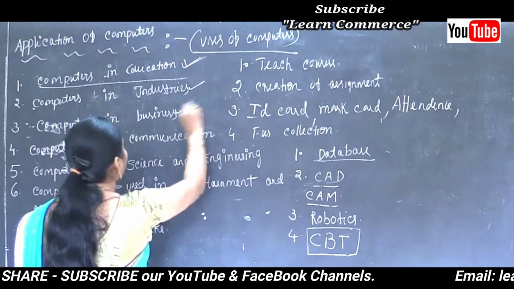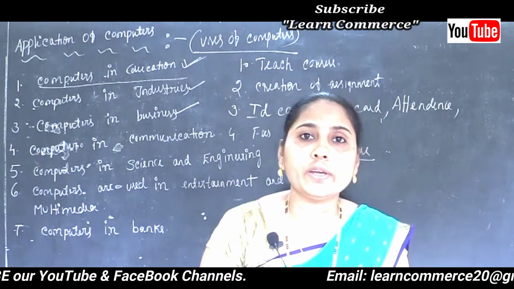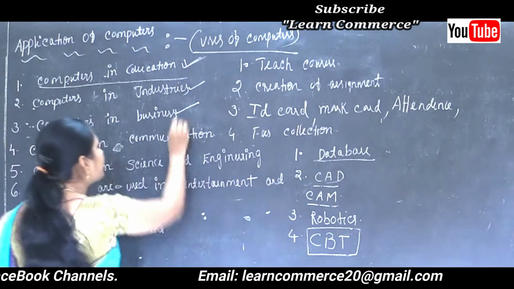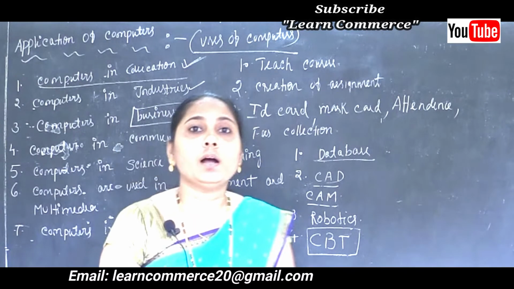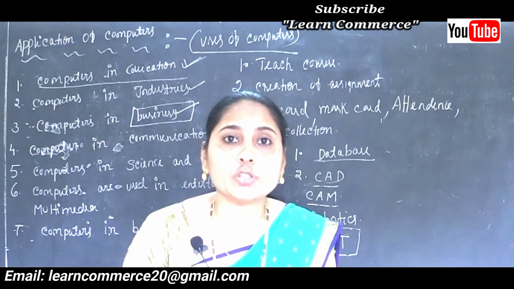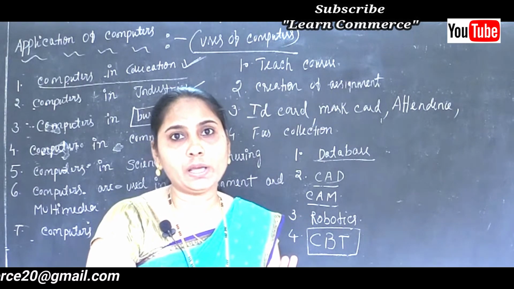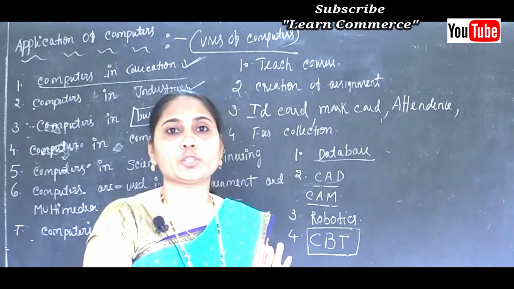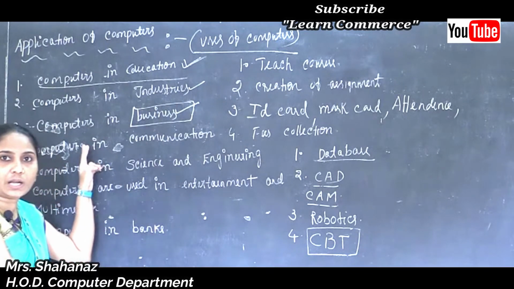Now our third point is computers in business. So why and how are we going to use the computer in the business field? We can say that the computer is used for the preparation of bills. In case you want to prepare any bill, maybe the purchase bill of a product or the sale bill of a product, we can prepare it by using our computer.